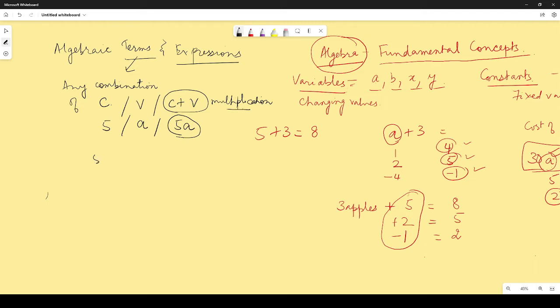Now if we write 5 plus A, then is this a term? No, this is not a term. This is called an algebraic expression. Why is it called an algebraic expression? Because there are 2 things which are separated by a sign. So in an algebraic term, they will not be separated.